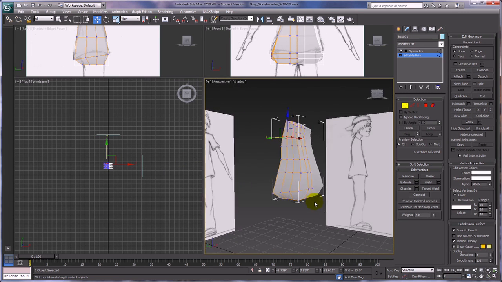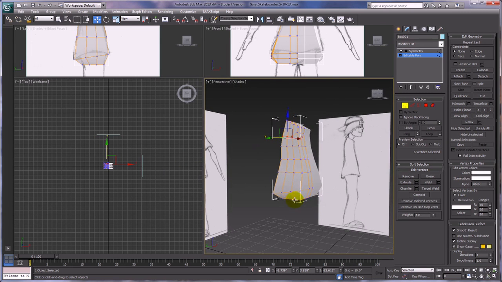Okay. This is going to be the bottom of his shirt. His legs are going to get extruded out there. We're going to create some more cuts in here later on, so we can shove those edges up underneath, so that it feels like the shirt is coming down over his butt and his legs and stuff.